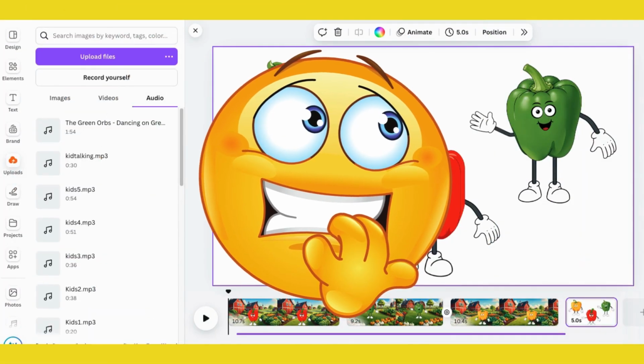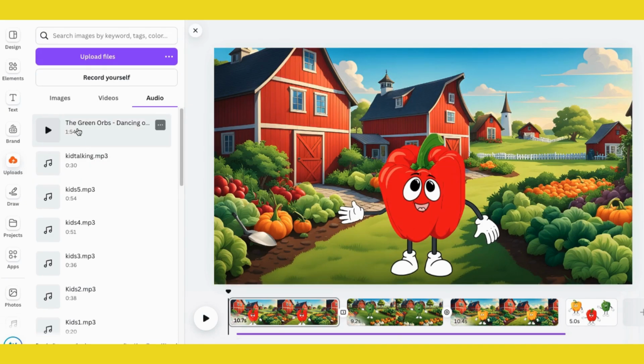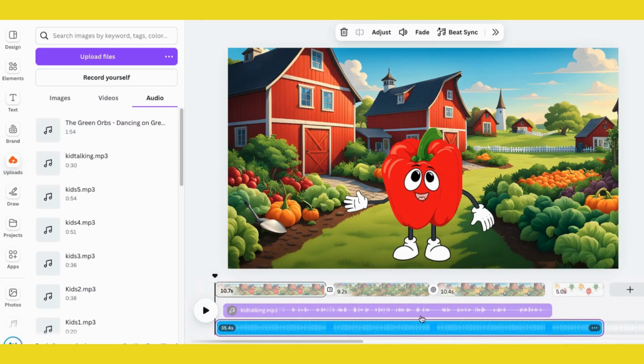I almost forgot to add the music, so I wanted to show you how to do that before we watch the final product. I went inside the YouTube music library and found this free piece and downloaded it. Then I uploaded it here. Next, make sure the playhead is at the beginning of the video. I'm going to click on the larger button and that will add it to my video below.